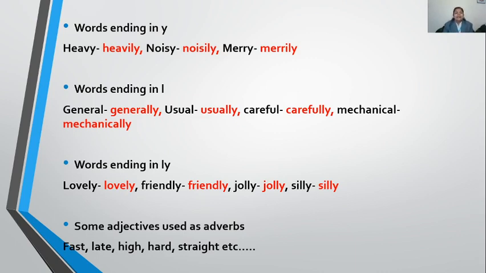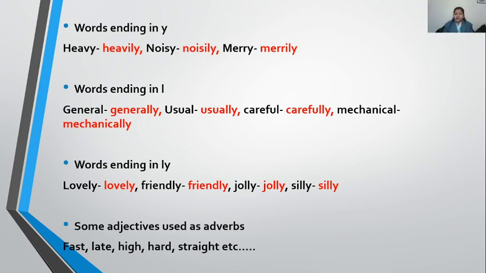Words ending in l, means there is already one l at the last of the word. One l is already there, that word is already ending with l. So what will you do in that case? If there is a vowel before it, it will be doubled. Means in the case of general, what will be the spelling of generally? GENERALLY. L is double now. Why? Because before L there is a vowel A.